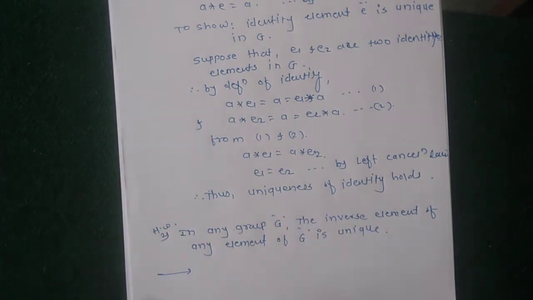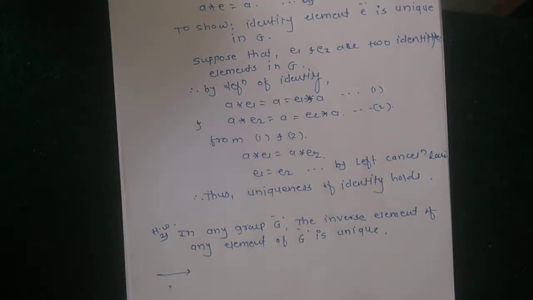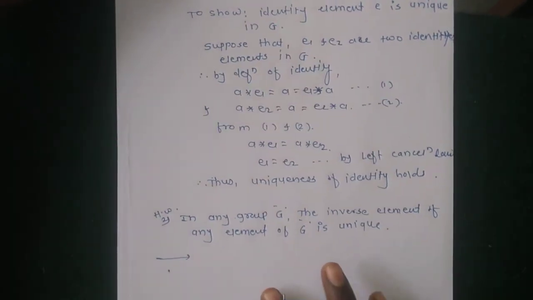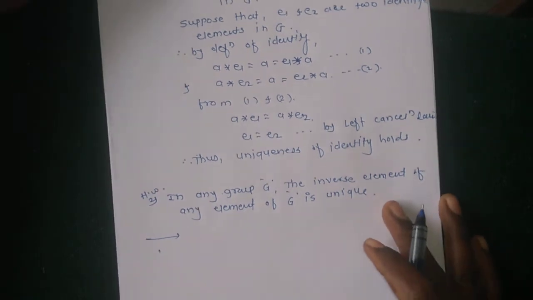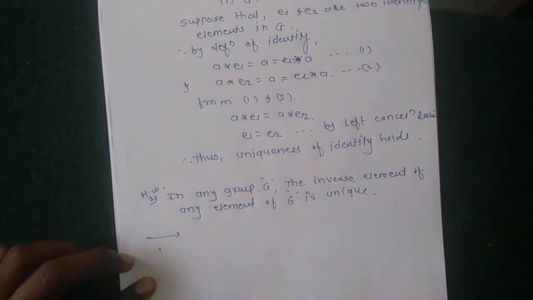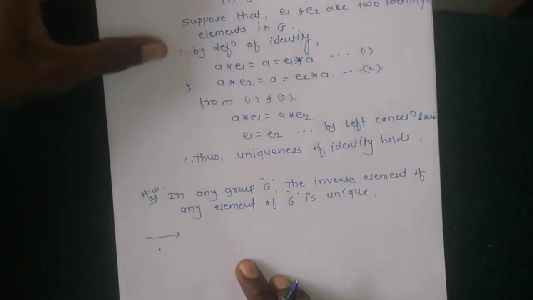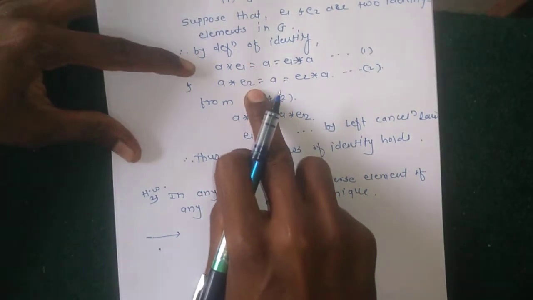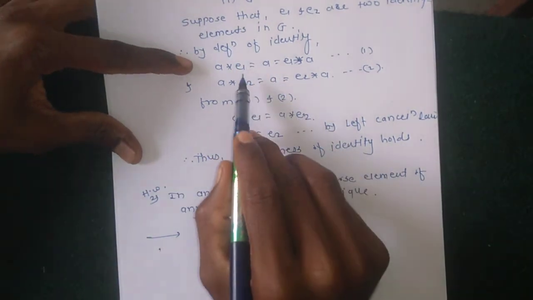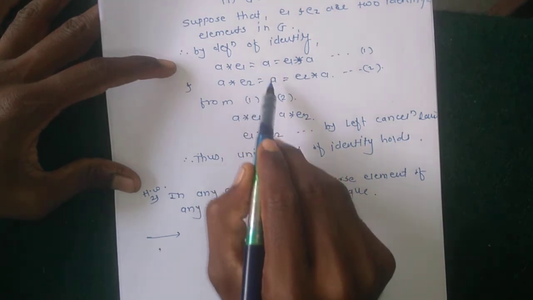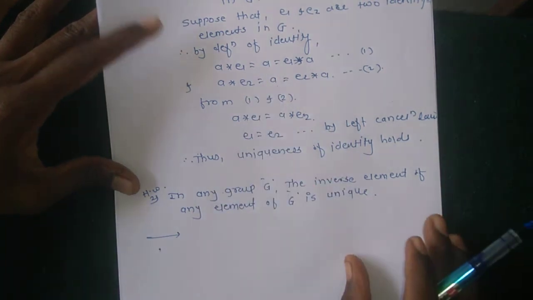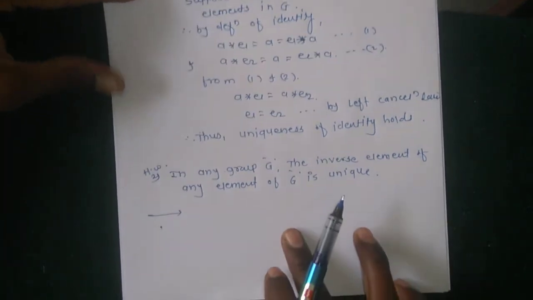Okay, this is also a similar way as for identity. Then prove the next theorem. So this is also very simple. Okay, this proof is the same, we only replace E1 and E2 by A1 inverse and A2 inverse, and here identity. Okay, this is very simple. Next theorem.